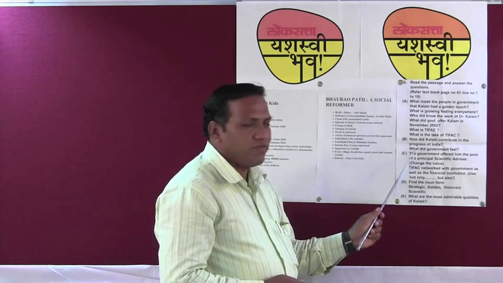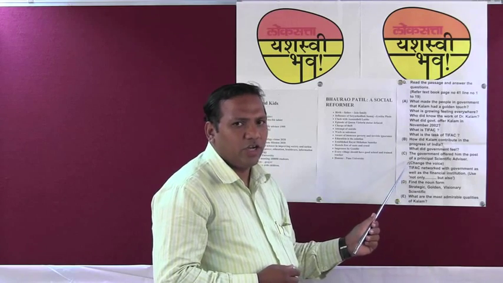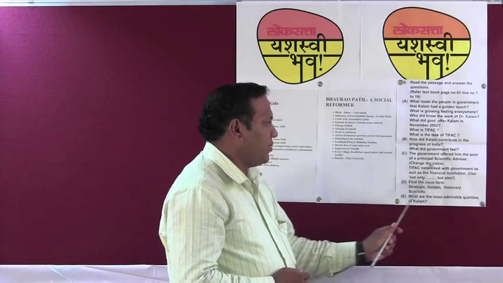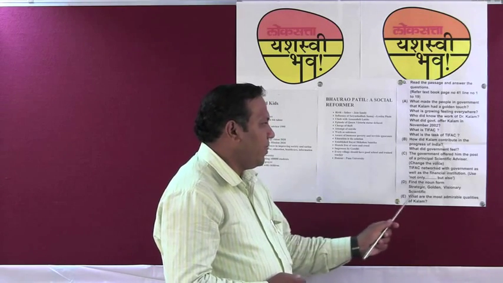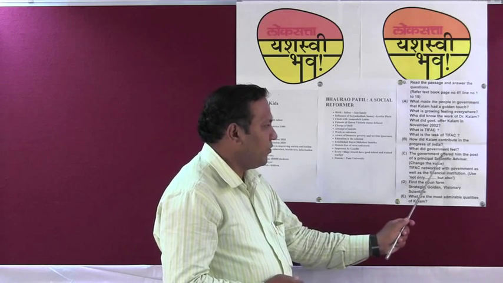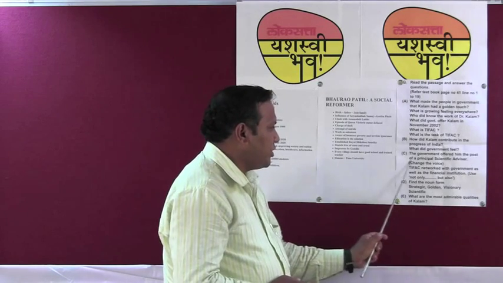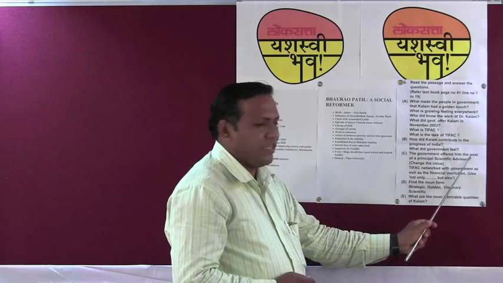The given sentence will be from the para only, not outside the para. So like, the government offered him the post of principal scientific advisor. Change the voice. Change the voice again has got many rules, but we will just concentrate on this sentence only. The simple thing is that this is the subject, that is the government, this is the verb, that is offered, and this is the object, him, object 1, and the post of principal scientific advisor is again another object, so object number 2.